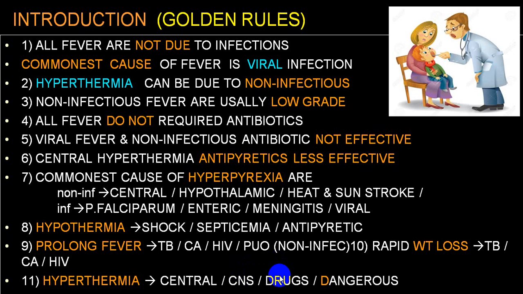Certain drugs, particularly anesthetic drugs, neuroleptic drugs, etc. A temperature chart is absolutely necessary to find out the type of fever, and after using a proper thermometer and proper technique, the chart should be recorded, and that temperature chart will give you an idea regarding the type of fever. We will be discussing this further as we go along, and we can find out the progress, whether the person is improving or deteriorating.